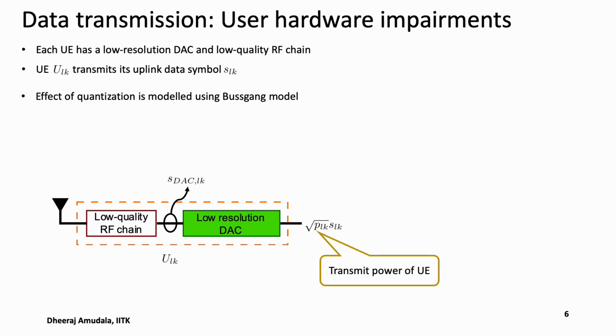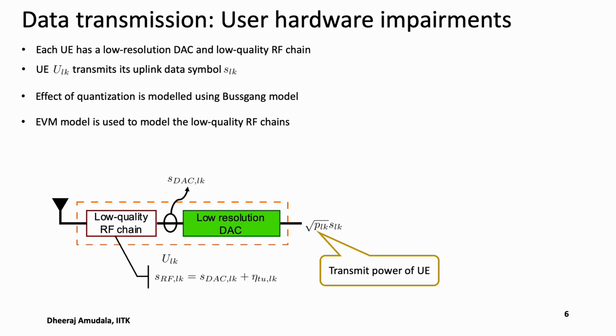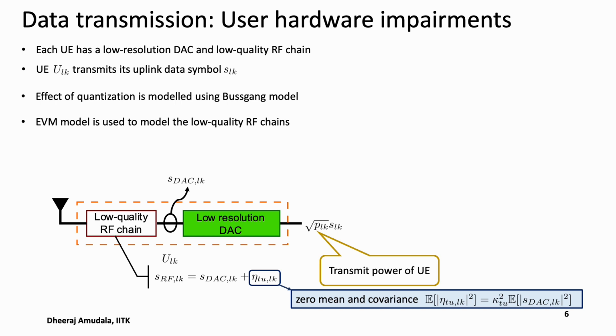This signal s_DAC_lk is then input to the low quality RF chain, which adds an additive distortion noise, and the output is given as s_RF_lk, where eta_TU_lk is the zero mean distortion noise because of the low quality hardware, and its covariance is given as kappa_TU squared times this expectation. Here kappa_TU squared denotes the error vector magnitude corresponding to the user's hardware.